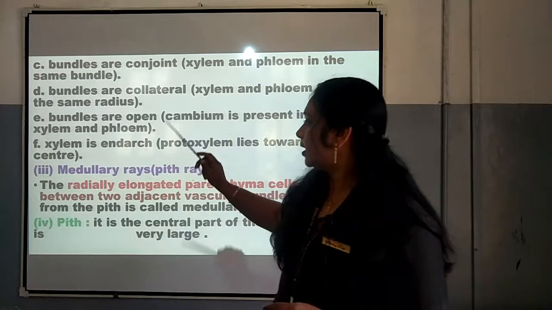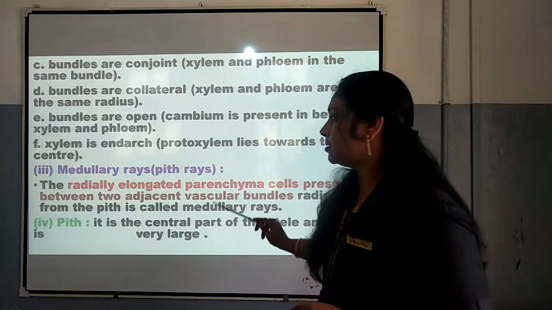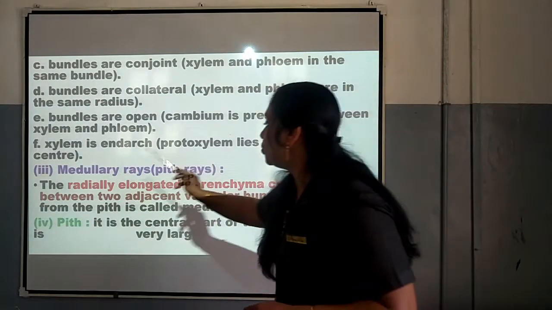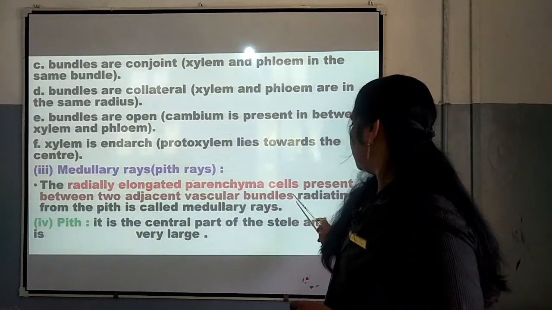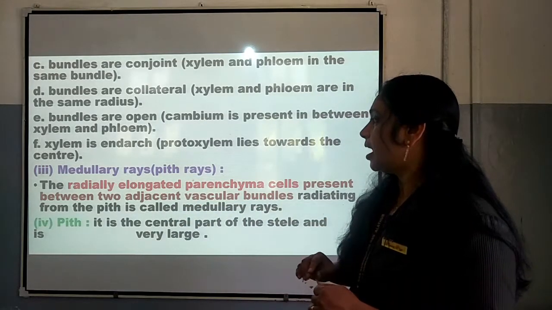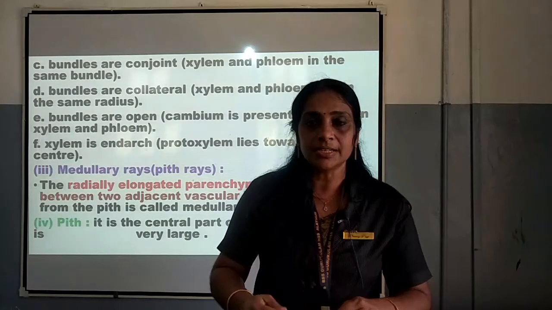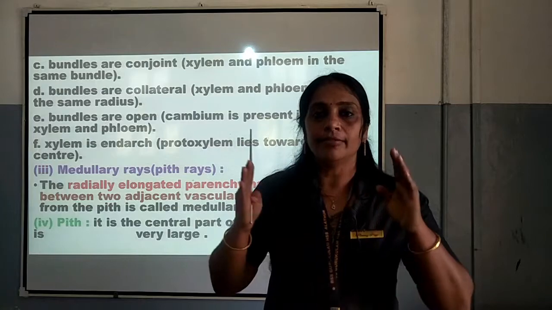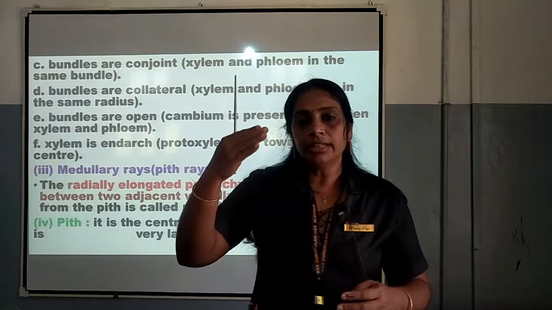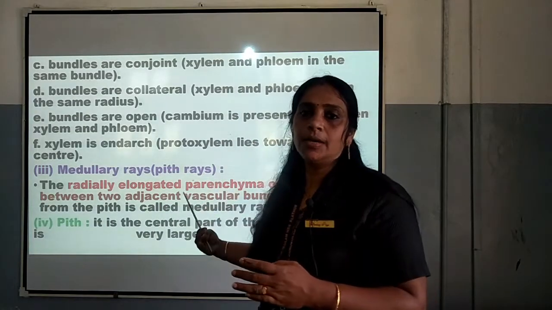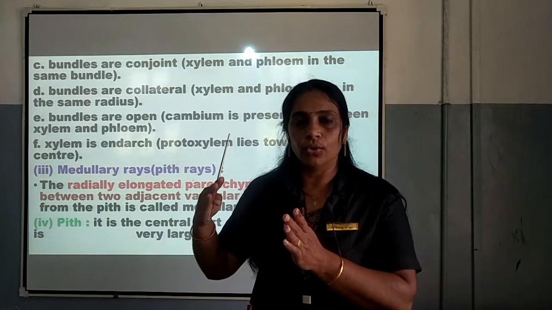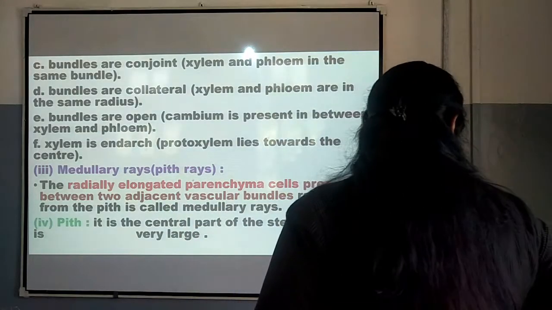Next one is medullary rays, also called pith rays. The radially elongated parenchyma cells present between two adjacent vascular bundles, radiating from the pith, are called medullary rays. They are seen in between xylem and phloem bundles, and we can see the medullary rays between two bundles.